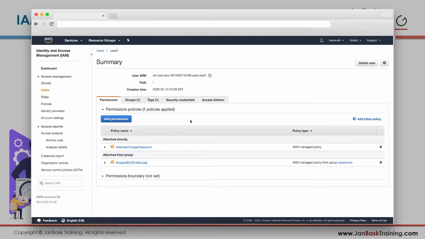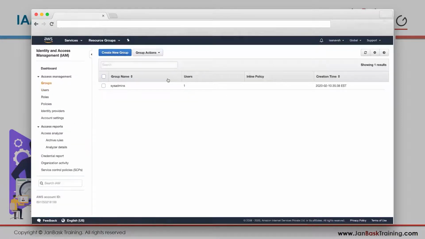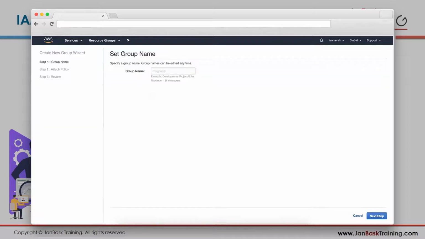Maybe you want to create an audit user. What do audit people do? They should be able to see everything, but not create anything. That's how audit works. They come, they see, these are your records, they are fine. So let's create an audit group wherein we give them read-only access. They can only see. So create a new group. The group's name is audit.